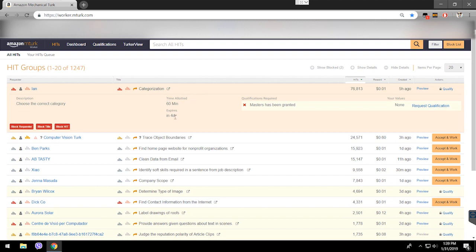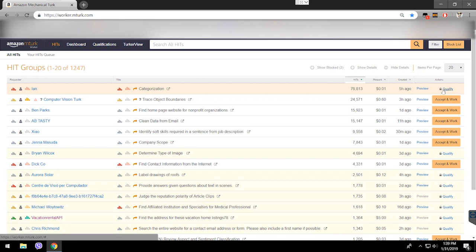Okay, this is when the hit's gonna expire. Qualification required. It says here like a small red X icon. Master has been granted. I don't have masters. Masters is the hardest qualification you can ever get in this website. Your value is none. If I have masters, it's gonna put one in this value, like I have the value of one, which means I have it. So I don't have this qualification, so I cannot accept it. It doesn't show an accept and work button.